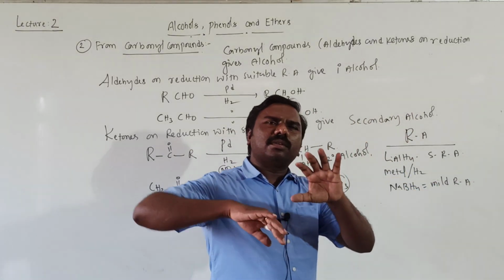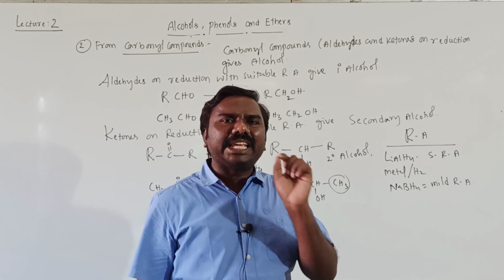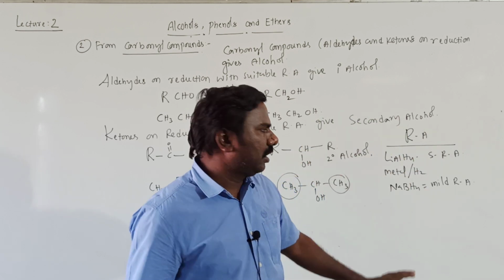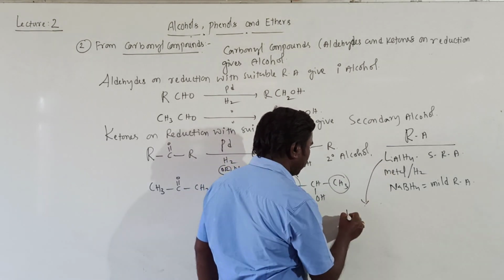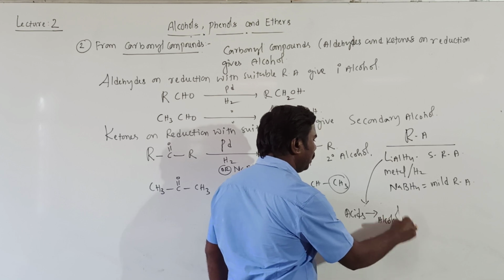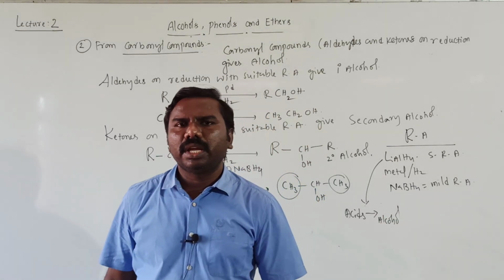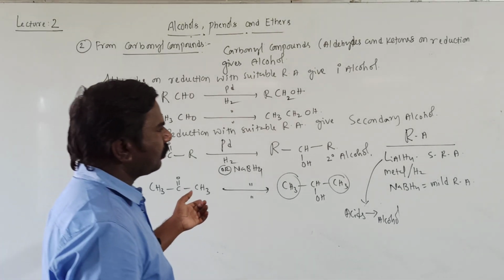It will not reduce all the functional groups into alcohols. Only aldehyde and ketone are converted into alcohol by NaBH4. But LiAlH4 converts acids into alcohols. Different reducing agents we can take.